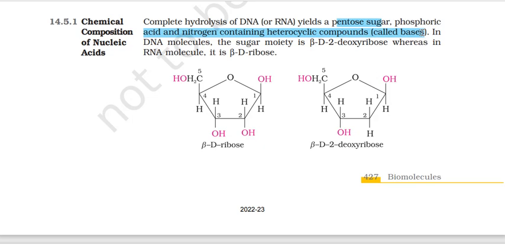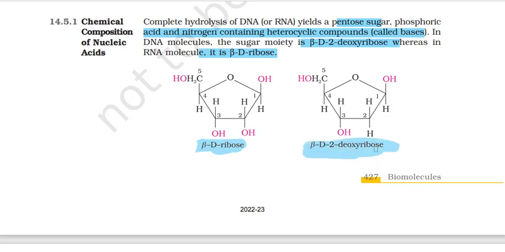In DNA, the sugar moiety is beta D-2-deoxyribose, whereas in RNA it is beta D-ribose. So it's beta sugar, it's D, and it's ribose in case of RNA, and it's deoxyribose in case of DNA. Fine. So this is the beta D-ribose. We know beta is based on what? Anomeric carbon, right? D and L are based upon whether it's on the left or on the right. That is D and L.